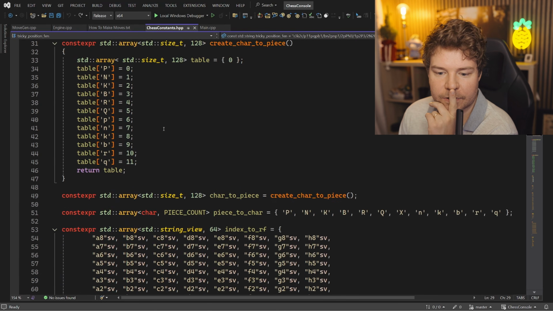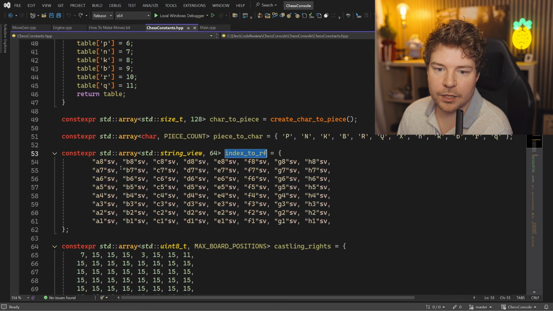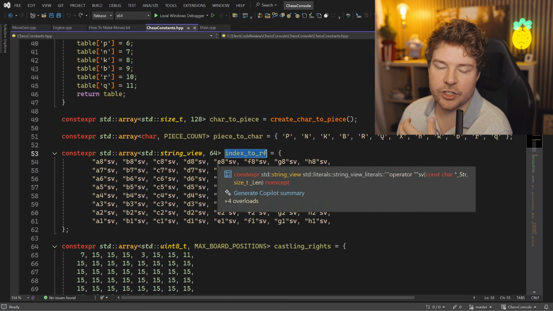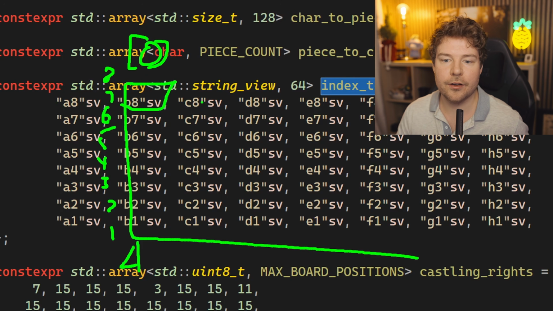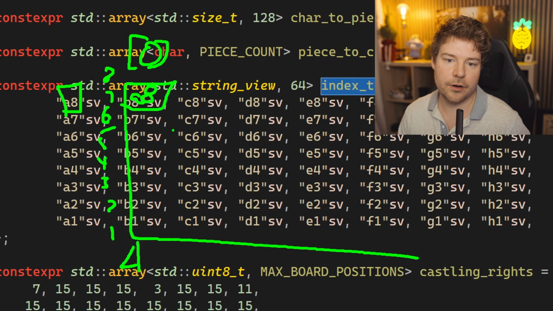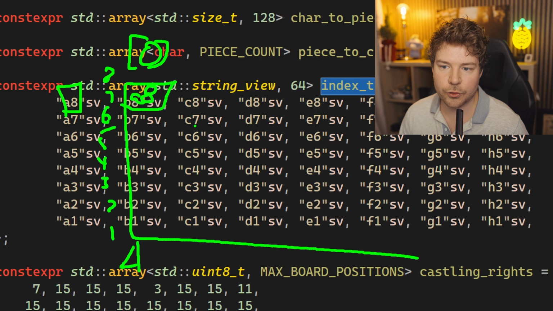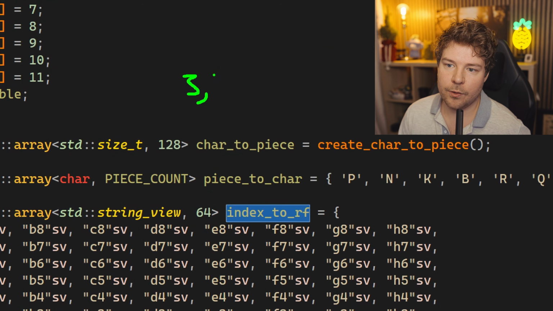So this is interesting, right? Here you have an array of string views, and these look like different indices of the chessboard. This is what the chessboard looked like starting from 1. So this top left coordinate over here, which is array index 0 inside the array of the chessboard, is A8. That's an alias for the name for it, right? And that goes all the way across the array to map an actual array index to a name for that cell.